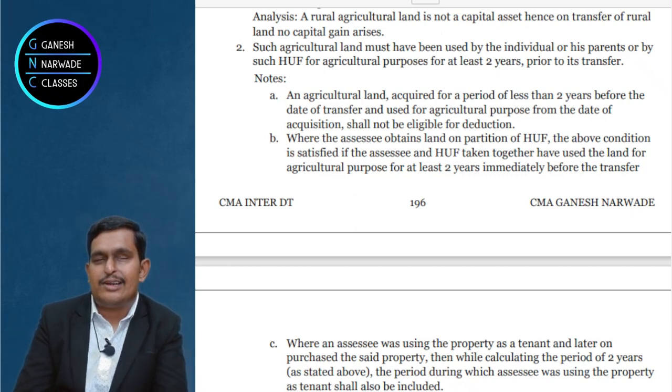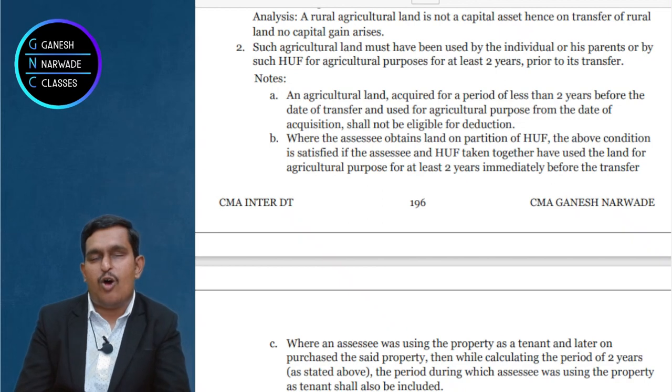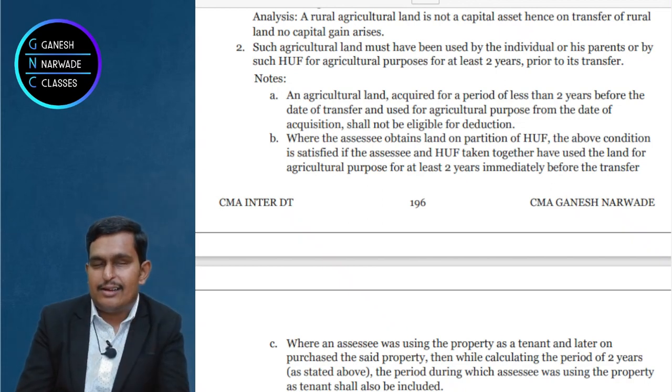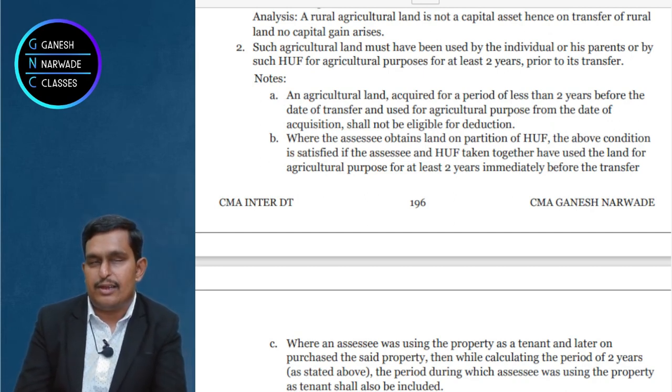If you sell the new asset within 3 years, then what will happen? Within 3 years from the purchase of the new asset, if you sell the new asset within that 3-year period, then when you calculate the capital gain on the new asset, you have to deduct cost, right? But that cost will be reduced by the exemption we got earlier under 54B, and only the balance cost will be allowed as deduction to decide the capital gain.